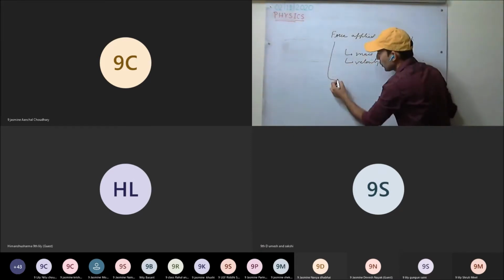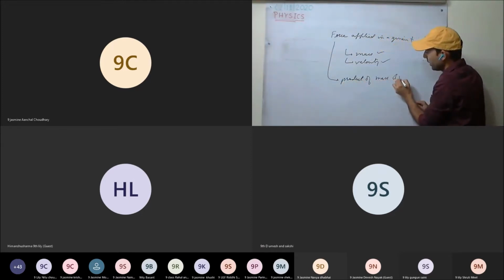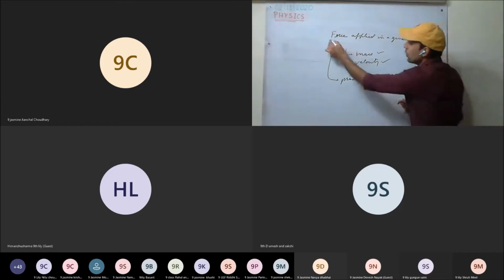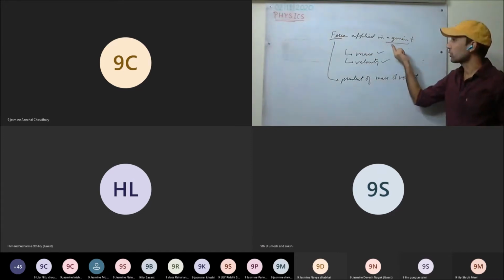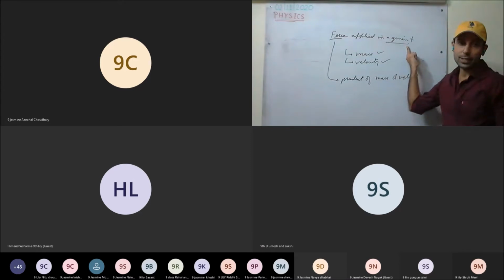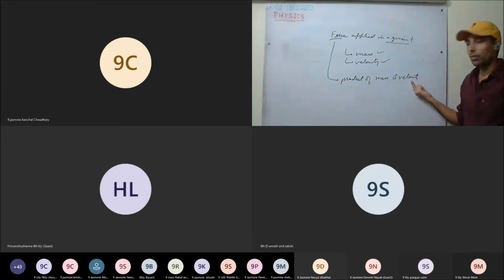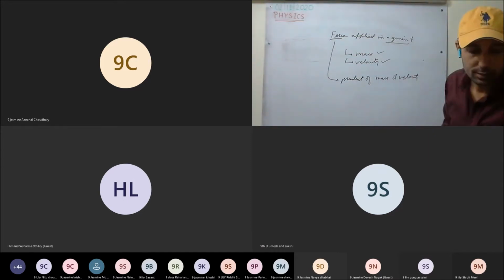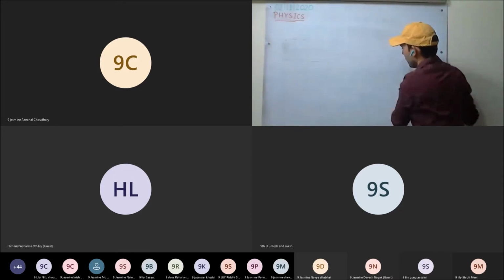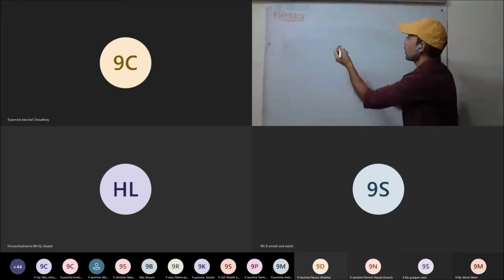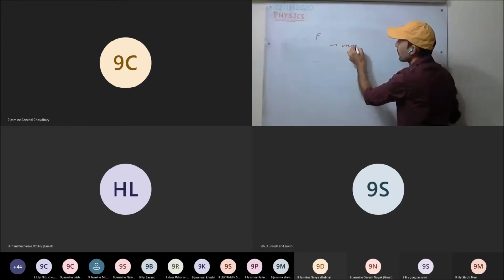Or we can say this force depends on the product of mass and velocity. So the force required to stop a body in a given time, or to change the state of a body in a given time, depends on the product of mass and velocity of the body. Is this clear? Or we can say the force required in a given time depends on the momentum of a body.